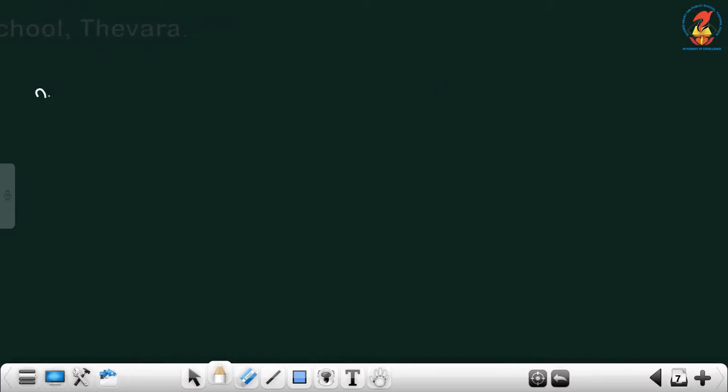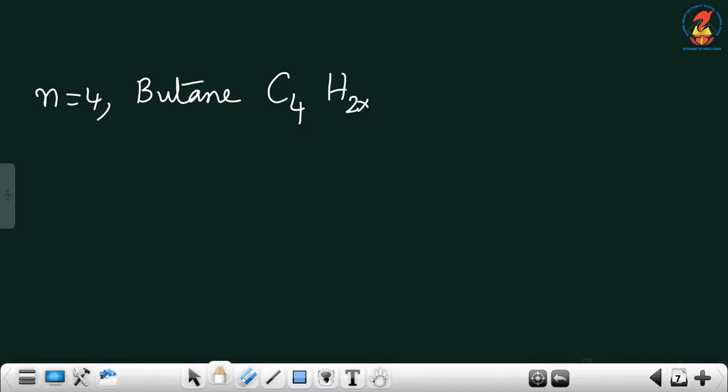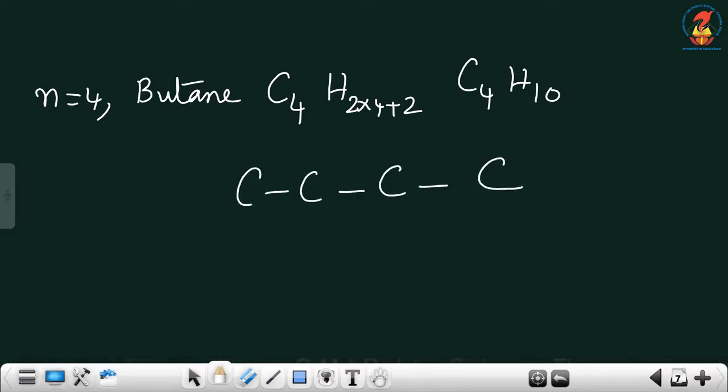Now, n is equal to 4. Butane. The formula is C4H2 into 4 plus 2. What is it? C4H10. So draw 4 carbon atoms in a straight chain.